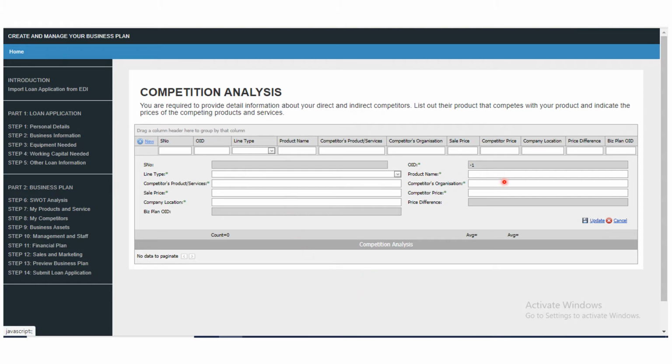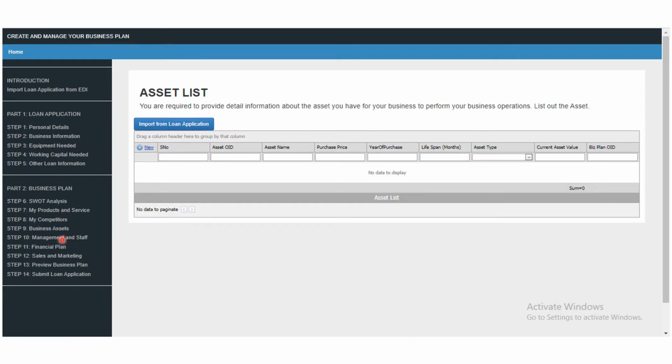So this one is easy, but if there is any question, please always feel free to ask your questions. Now the next one, click on assets. Asset list will give you this. Again, you're going to click on this new. Click on new and it will give you what you need to do.